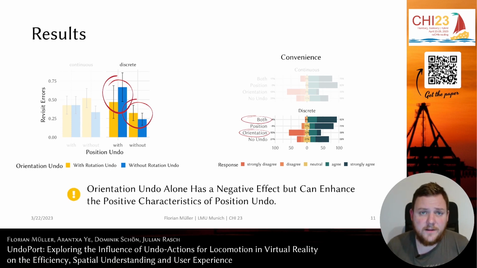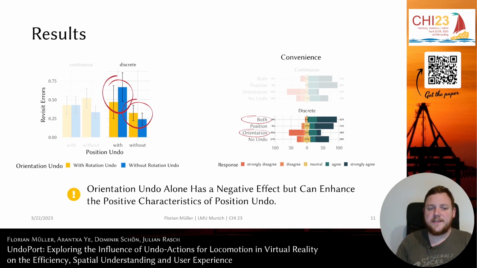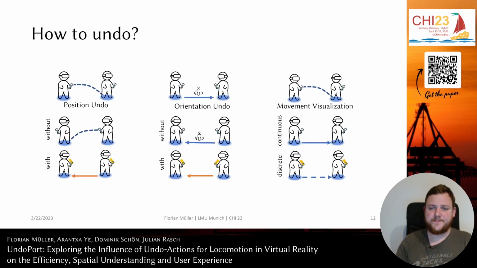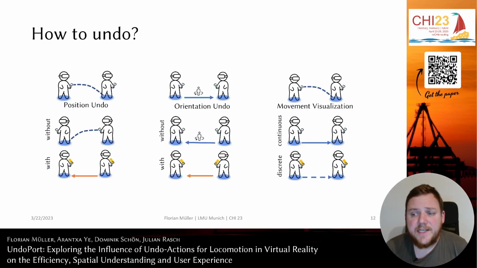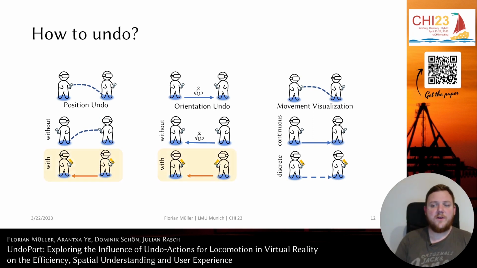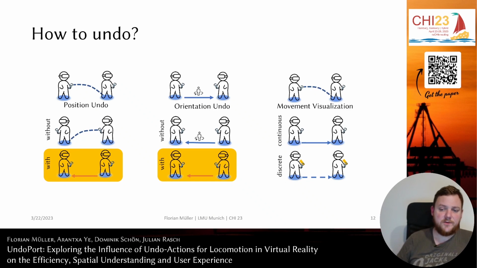So the thing to remember here is orientation undo alone has a negative effect, but can enhance the positive characteristics of position undo. So taken together, our results indicate that an implementation of undo for locomotion in virtual reality should make use of both position and orientation undo to provide the best user experience.